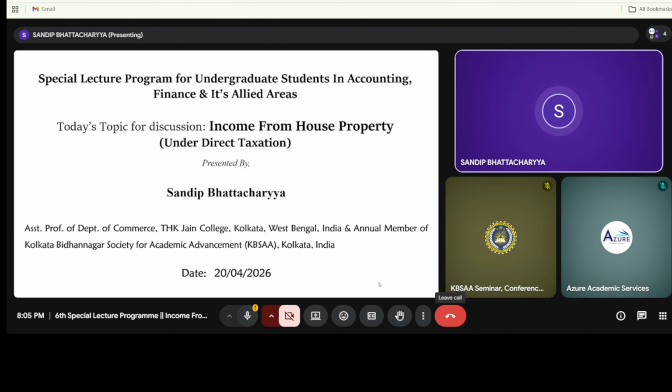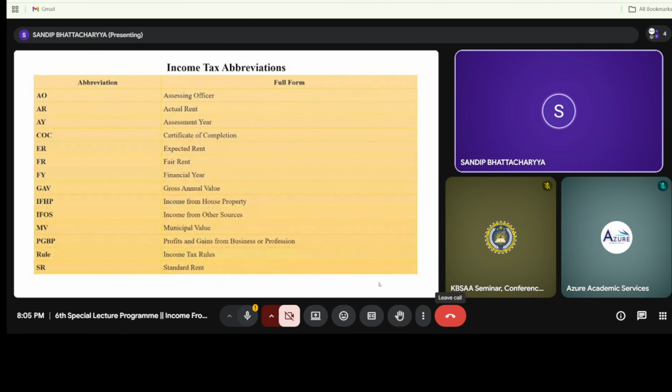Now, these are all under the direct taxation part. So, in today's class, our topic of discussion in this segment is income from house property.